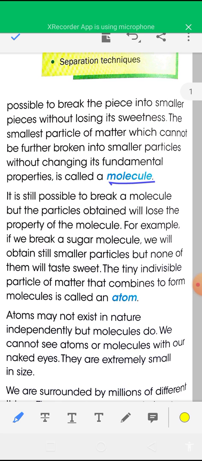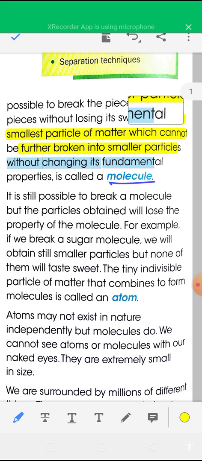So molecules are the smallest particles of matter which cannot be further broken into smaller particles without changing its fundamental properties.